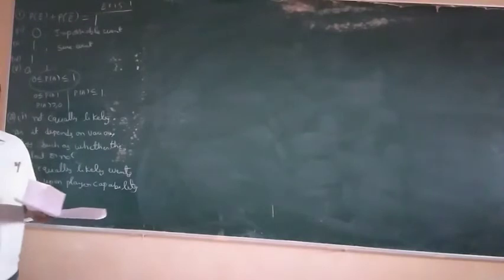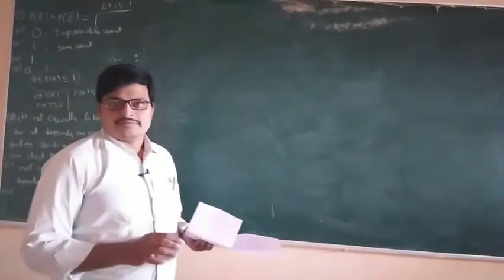Next, the third one. A trial is made to answer a true or false question. The answer is right or wrong. One question has only two options, true or false.